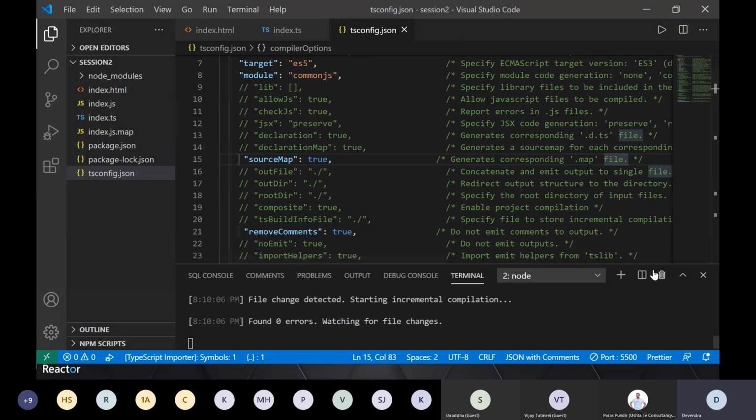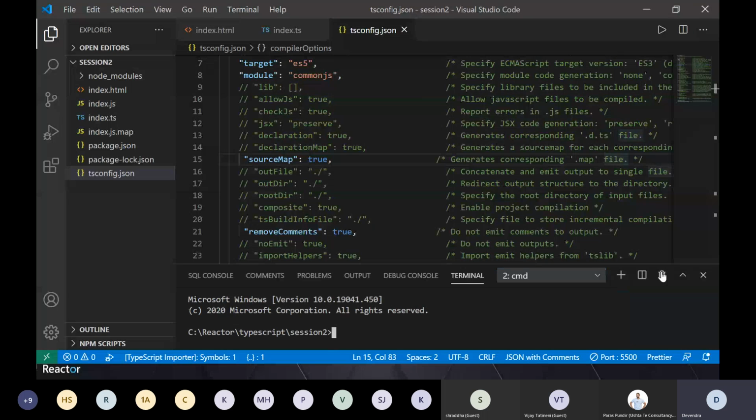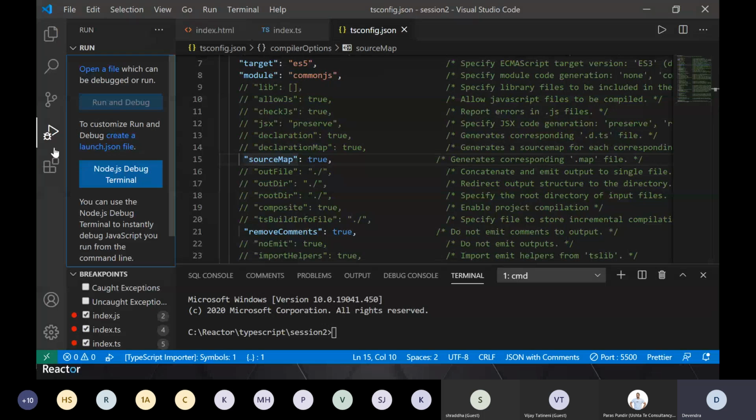Now what I'm going to do is, let me stop it in case it disturbs me. Okay, yeah. So there is no watch running, nothing. I set source map true and tsc watch was running, so that it generated that map file. Now to debug, I will say here, start debugging. Here, this option is not enabled. It will say to create a launch.json file, right?